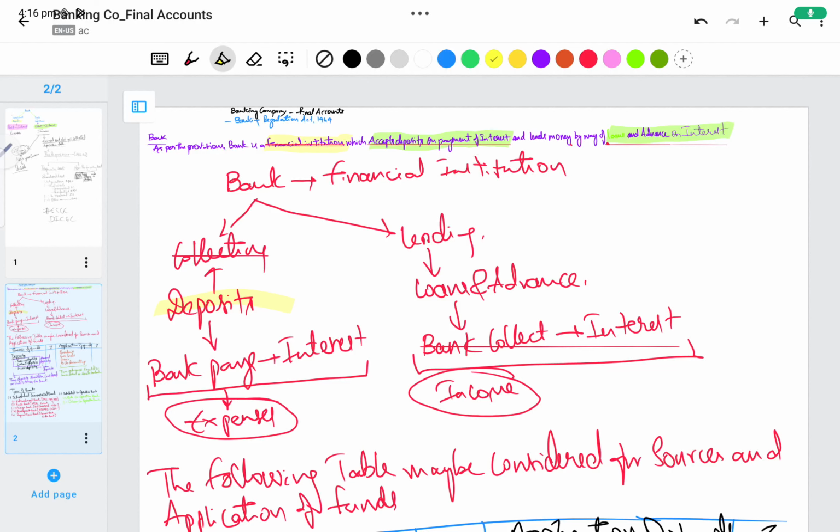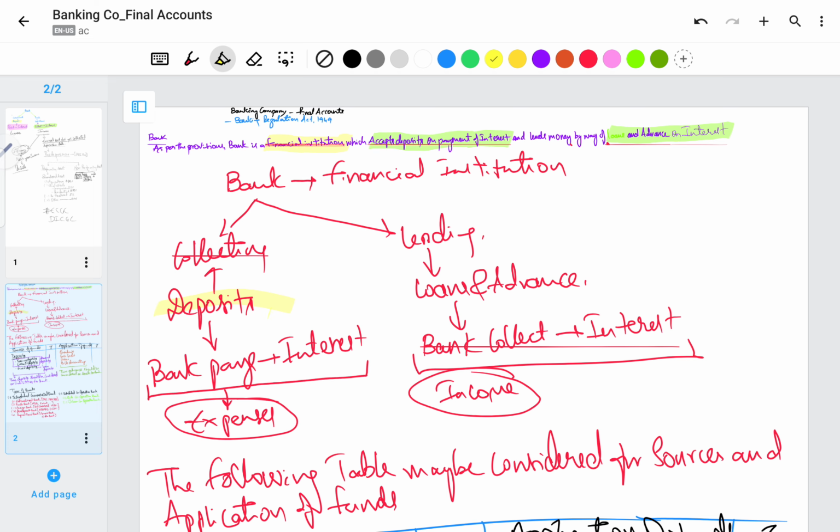Namaste. In the last video, we discussed what a bank is and how it functions. To recap in short, a bank is a financial institution which collects deposits, pays out interest, lends loans and advances, and collects interest. On deposits, whatever the bank pays is an expense. Whatever it collects on advances and loans is known as income.